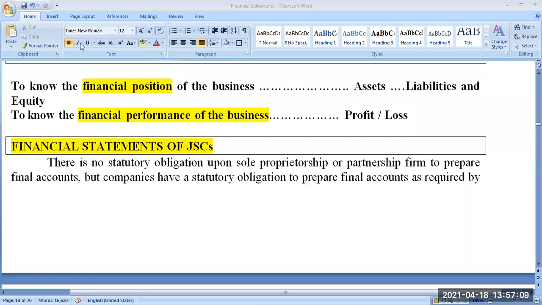Suppose salary is due on 31st. If you pay the salary on 31st of January, it is not a liability for you. You paid it. It's an expense. But suppose you did not pay the salary of the employee, which is due on 31st December, and still you did not pay up to 15th January. Then that salary becomes outstanding salary. That becomes a liability. Or you take a loan from a bank. That becomes a liability. You have to pay later.